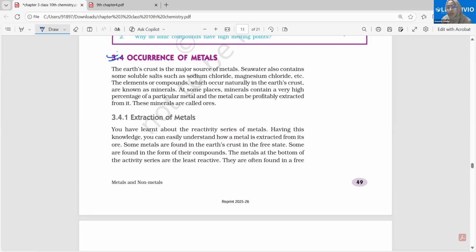Now, where are they found? Occurrence means where are they found? How are we able to get these metals? Because whatever metals we are having, we are not preparing them, we are actually extracting them. And that we call metallurgy. What is metallurgy? Metallurgical processes are nothing but the extraction of metals from their ores. So let's quickly discuss ore.